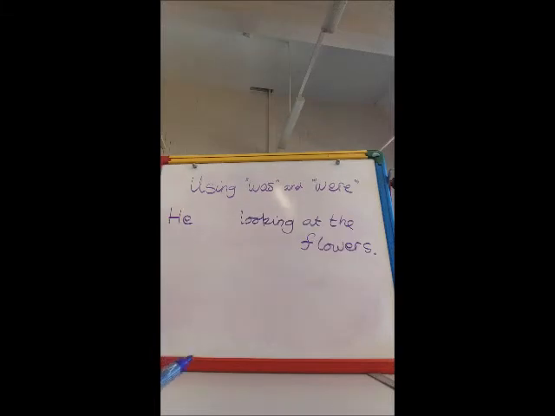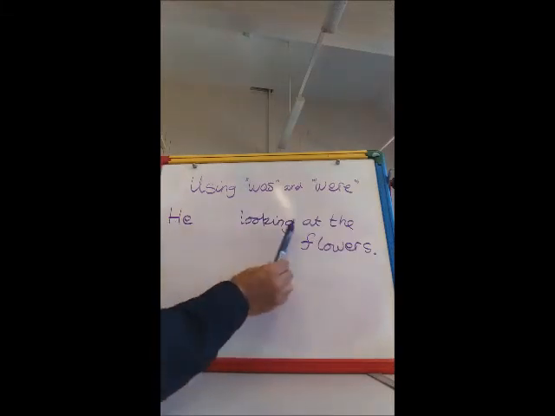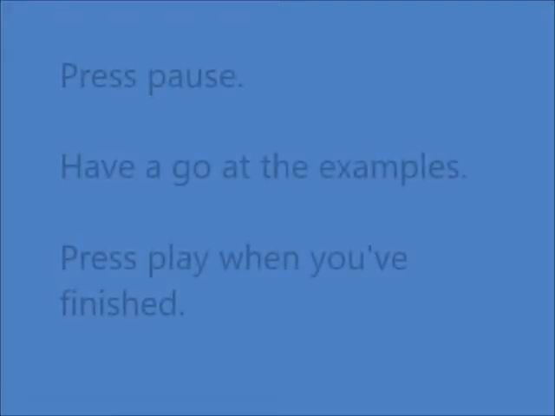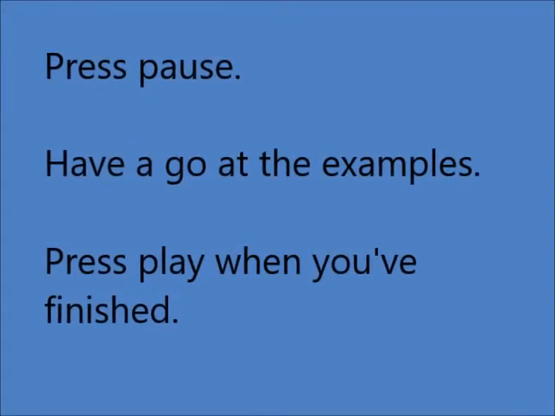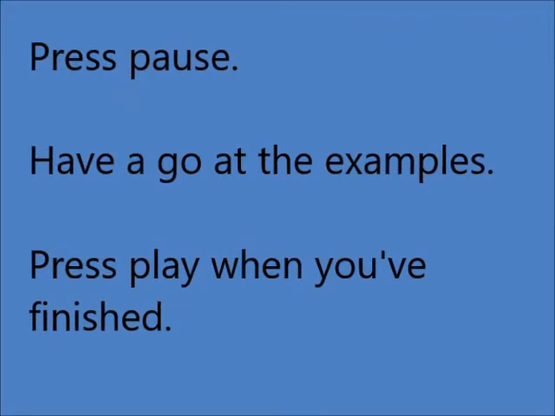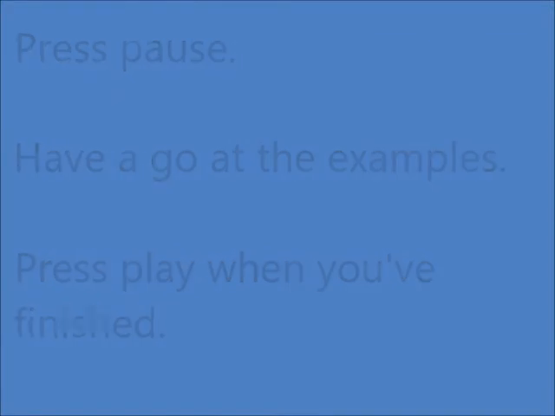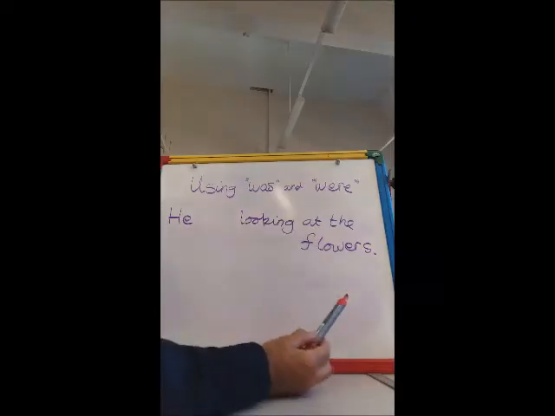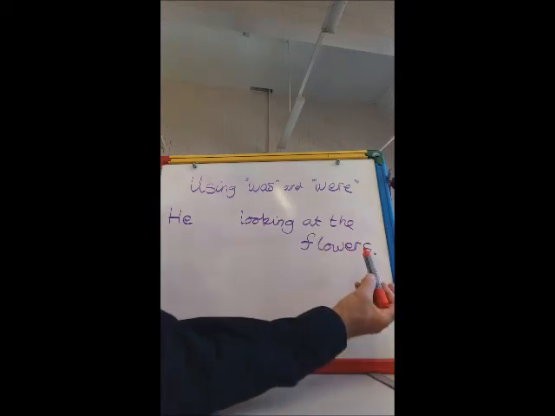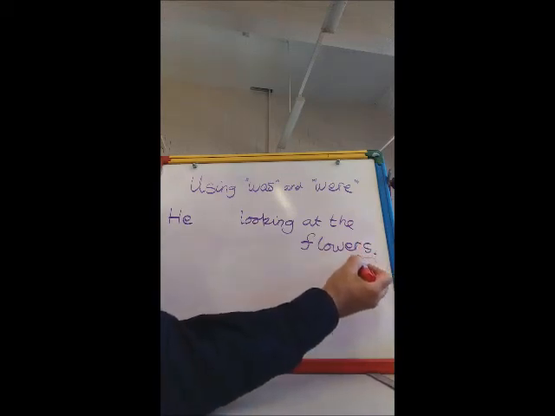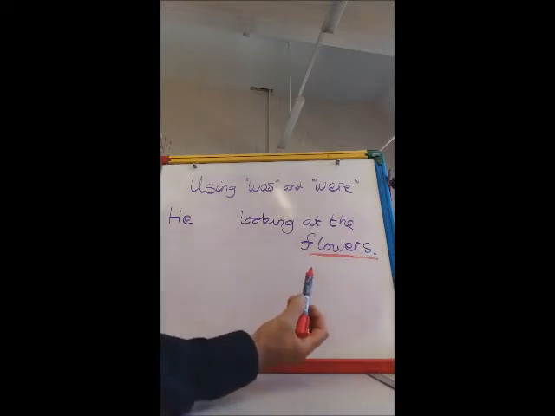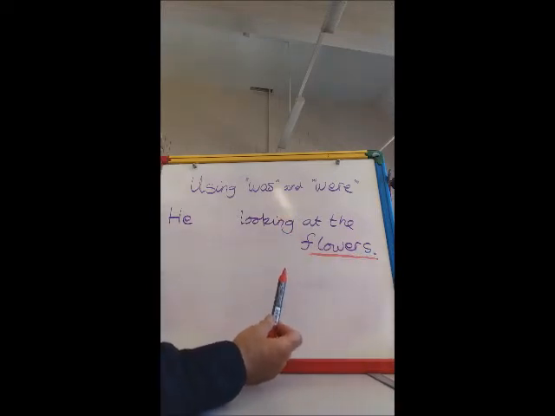Another example for you here. He was or were looking at the flowers. Now, this is where some children get mixed up and they think, well, flowers, there's lots of flowers. There's more than one flower, so therefore it should be were. But think about the verb.